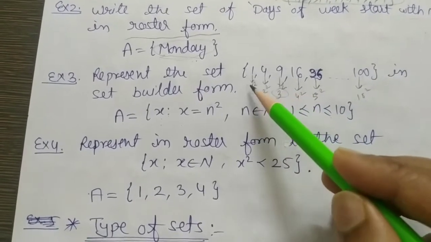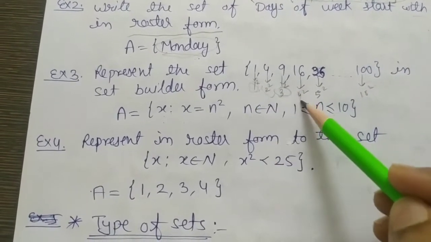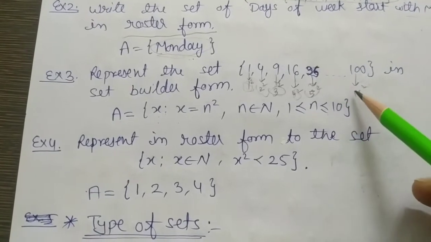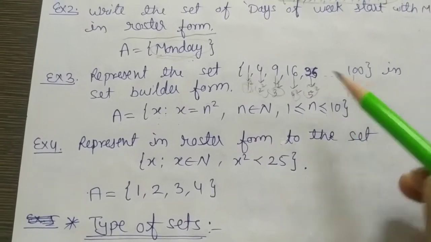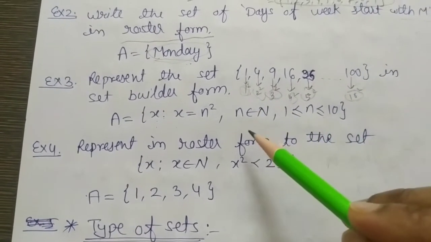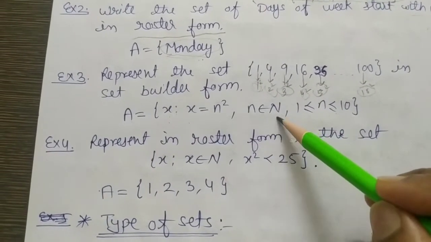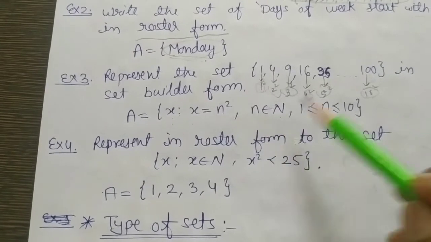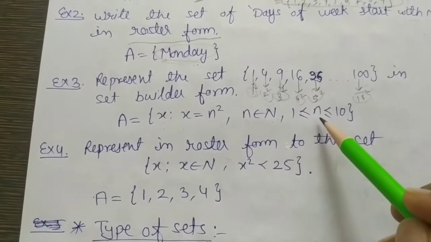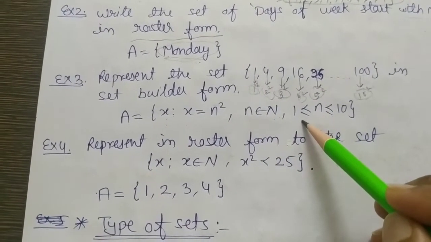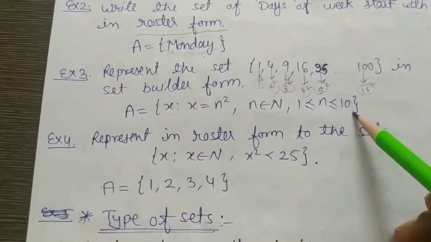This is our n: 1, 2, 3, 4, 5 up to 10. And this n belongs to N, which means n is a natural number. We can also write n is a natural number and n is greater than or equal to 1, less than or equal to 10.